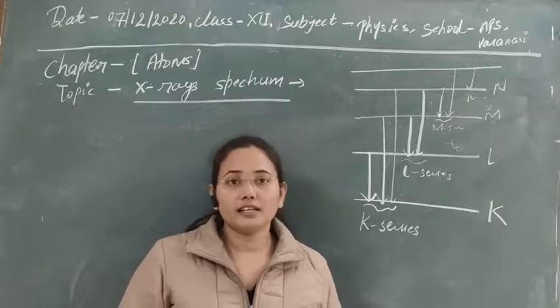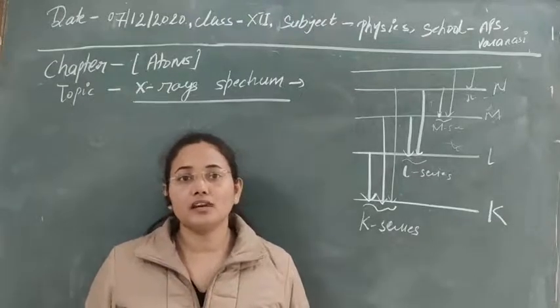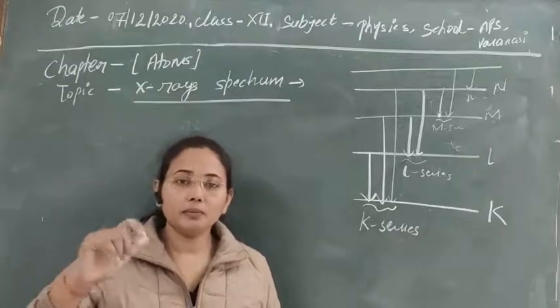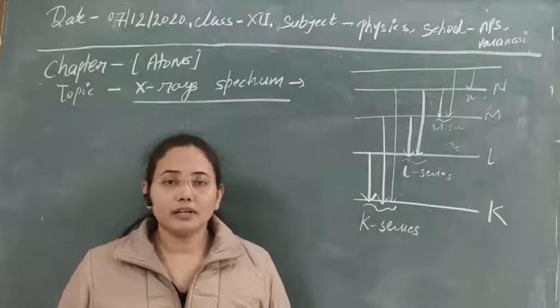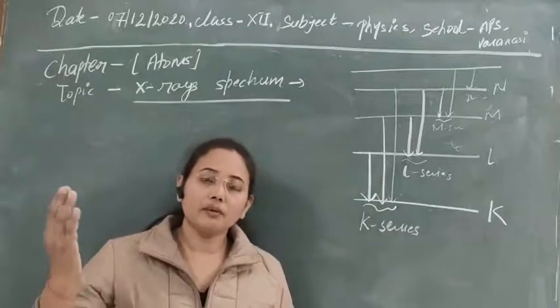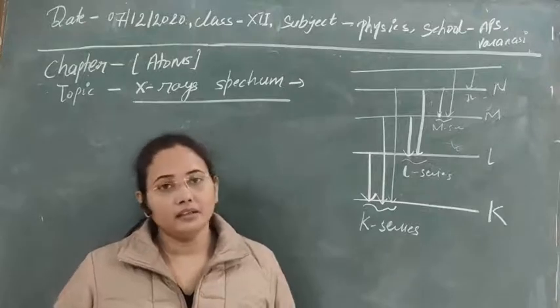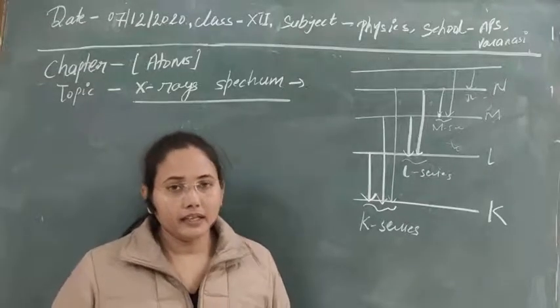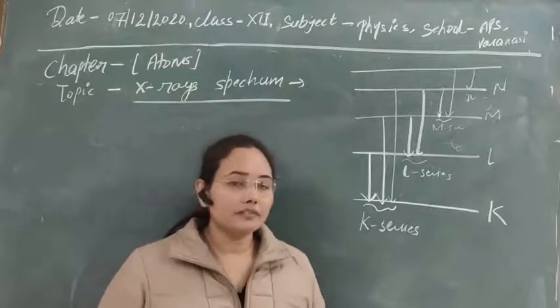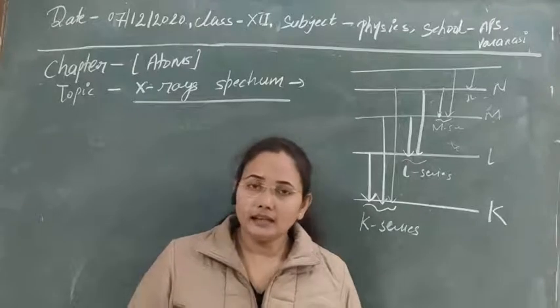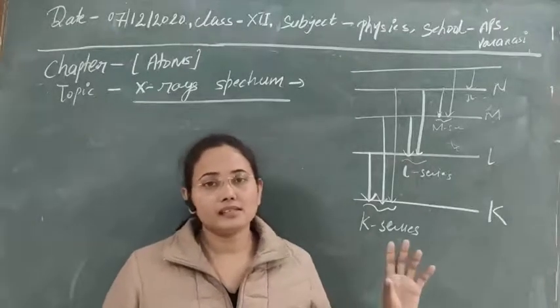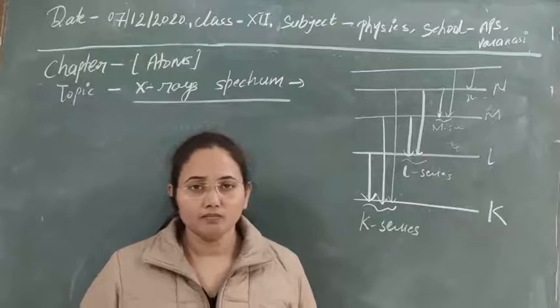When the transition is from s to p, then the sharp series is obtained. If it is from d to p, then the diffuse series is obtained. And if from f to d and others, then the fundamental series is obtained. In the case of the fundamental series, the frequency and wavelength are exactly the same way as we obtained for hydrogen.